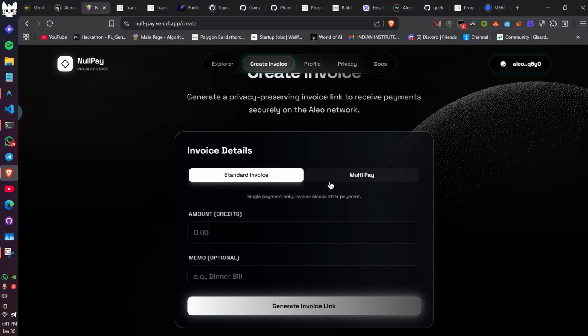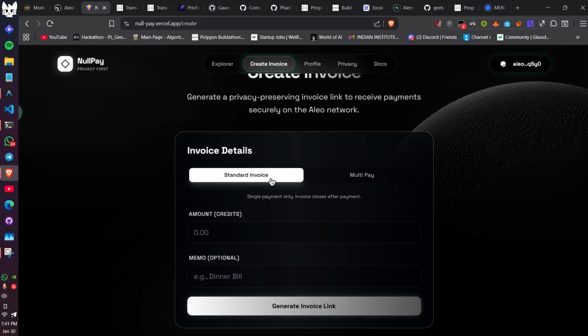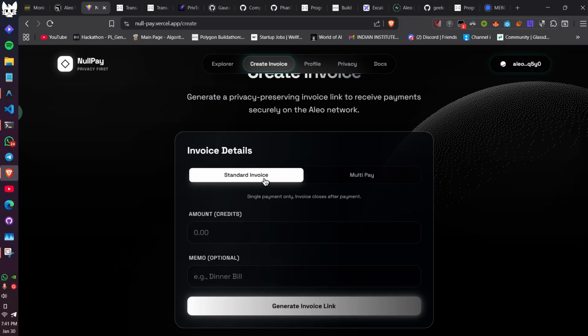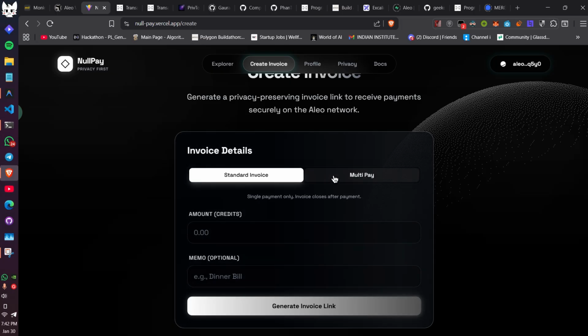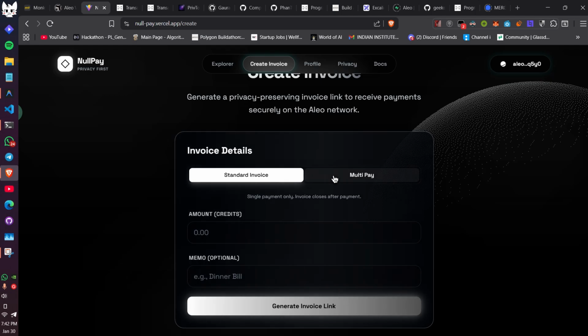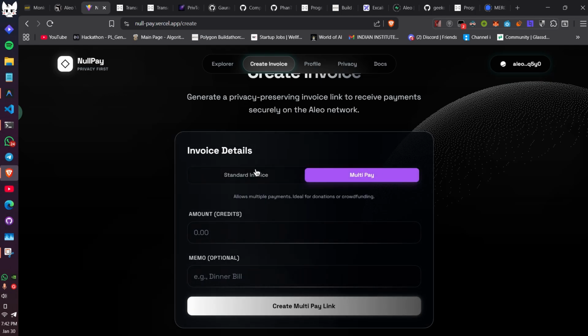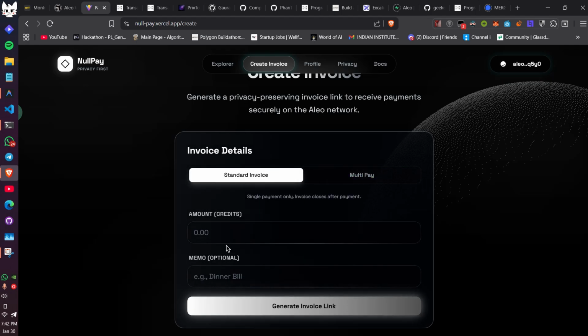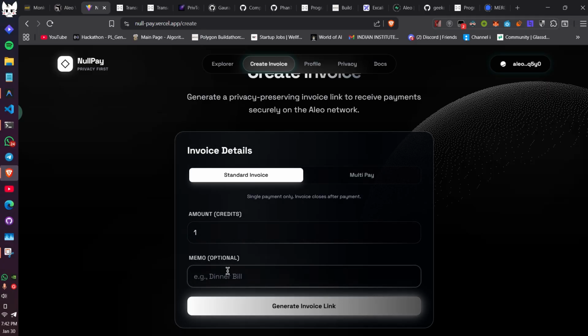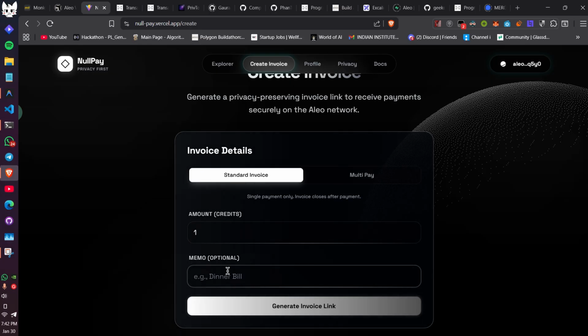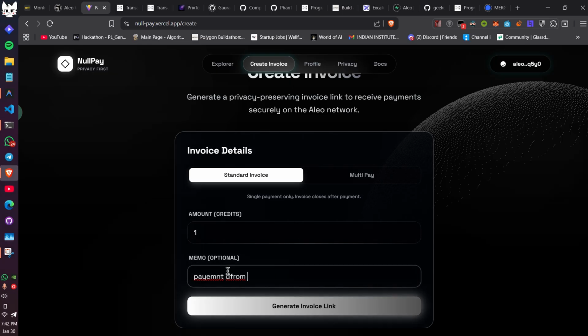Here you can see that I have two invoice options. First is the standard invoice, which is a single payment only, so the invoice closes after the user makes a payment. If you want your invoice to have multiple payments from multiple users, you can select multi-pay. I will show you the standard invoice. I will enter the amount that I want in credits, and I will enter a memo, like payment from Ashish.